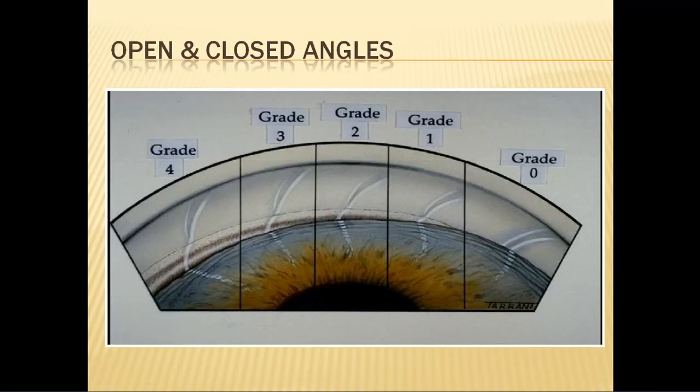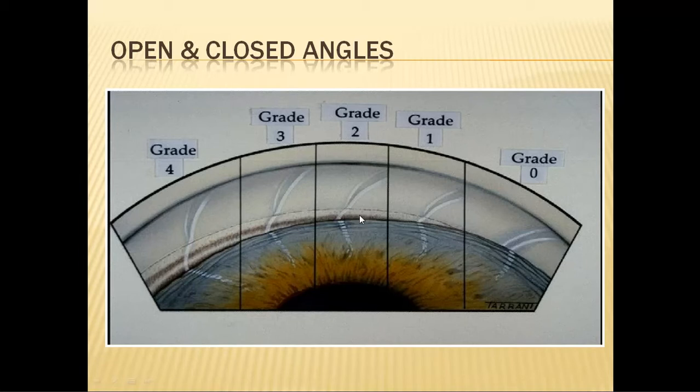So with this knowledge of the structures of the angle of the anterior chamber, we'll go ahead. When you do a gonioscopy, if you are able to see all the structures, then it is called an open angle, or at least you should be able to see the posterior trabecular meshwork, that is your pigmented trabecular meshwork.